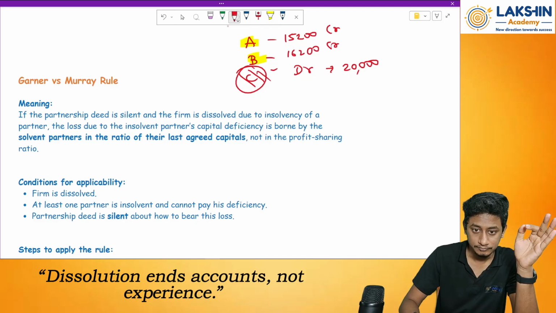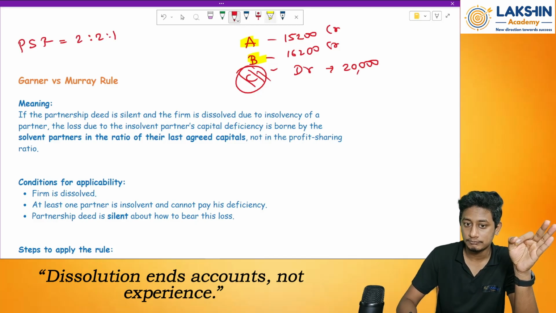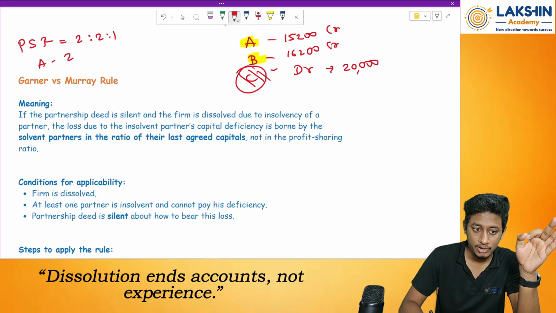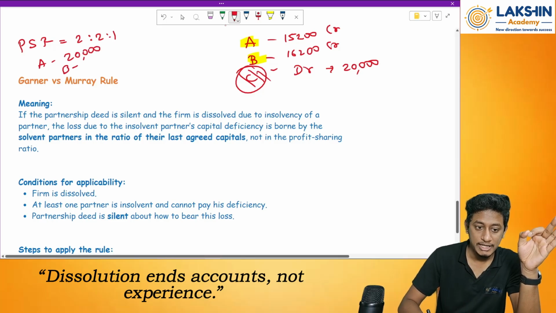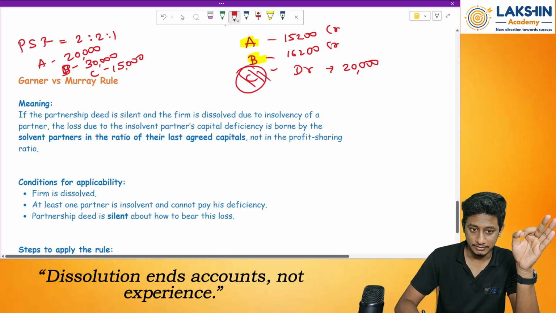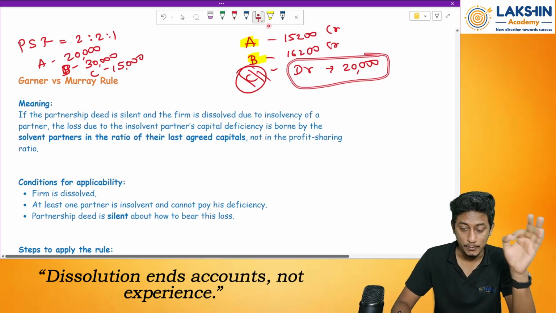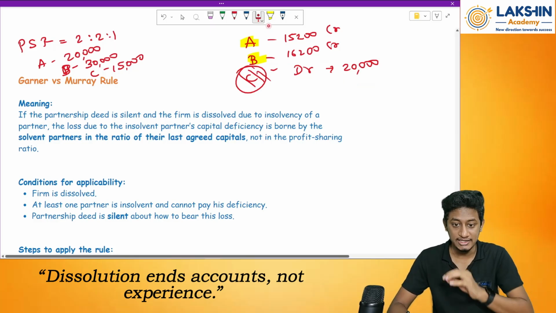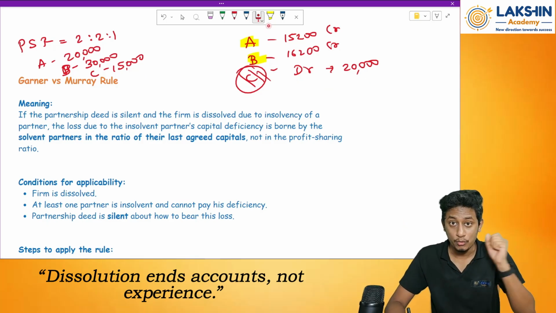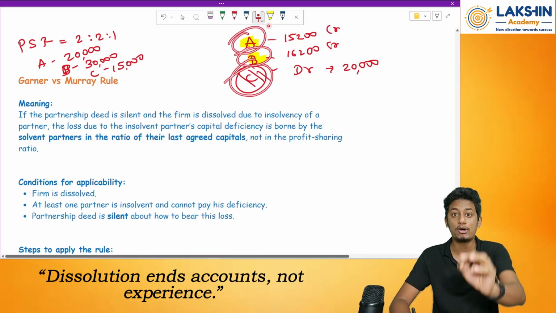Now let us say the profit sharing ratio between A, B, C was 2 is to 2 is to 1, and the capital of A was 20,000, B was 30,000, and C was 15,000, for example. Now, whatever deficit of Mr. C is there, rupees 20,000, has to be shared. Since Mr. C has become insolvent, can he bring more money? No. Since he is insolvent, he cannot bring in more money. So what will happen? Mr. A and Mr. B have to bring in the money instead of Mr. C.